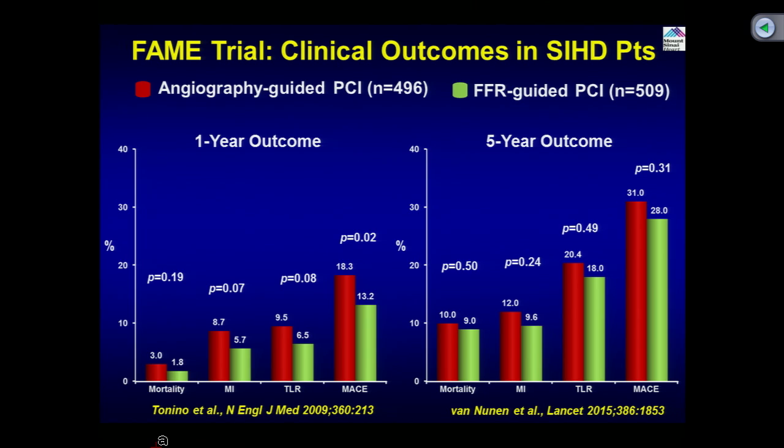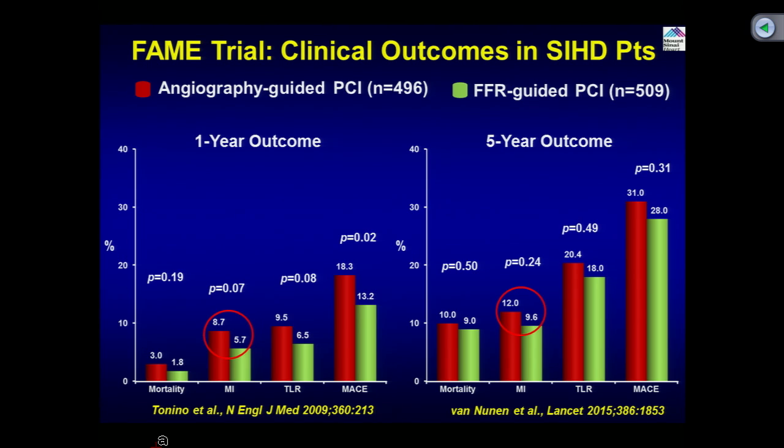So, what happened at 5 years? The whole question was that you have a tight lesion, angiographically you would have put a stent, but you did FFR, which was more than 0.8, and you left it. What happened to these cases? This is a very important observation: these were all patients with stable ischemic heart disease, stable angina, not acute coronary syndrome. Basically, we found that myocardial infarction at 1 year was 8.7 versus 5.7, a 3% difference in favor of FFR.